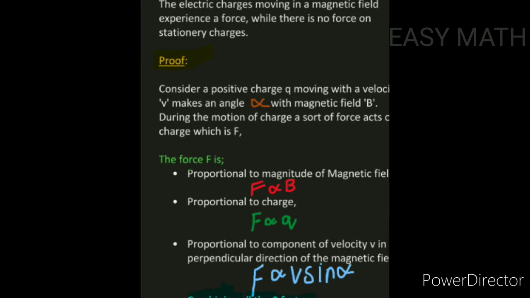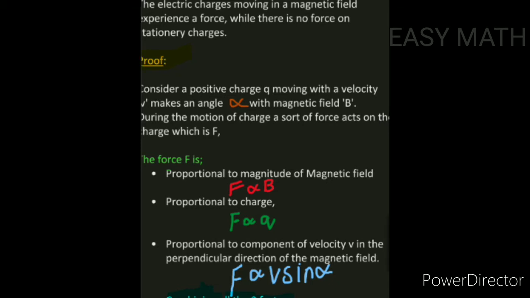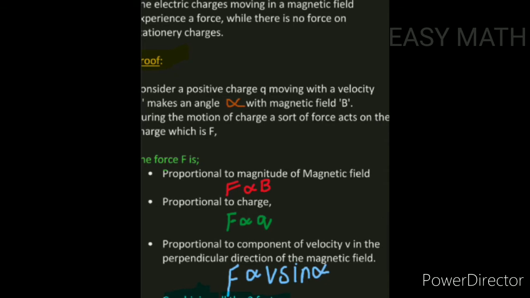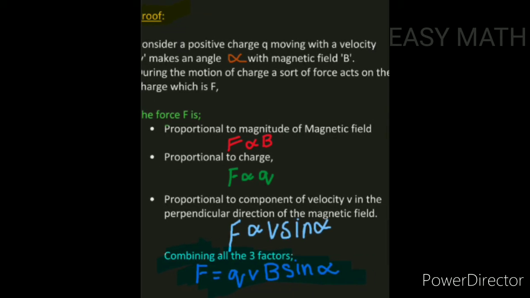The force F is directly proportional to the magnitude of the magnetic field, and the force F is directly proportional to the magnitude of the charge, and the force F is directly proportional to the component of velocity v perpendicular to the magnetic field, which is v sin alpha. So F is directly proportional to v sin alpha.